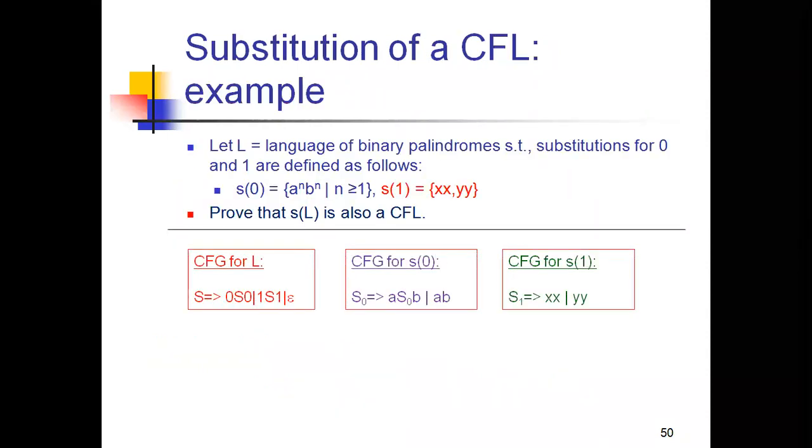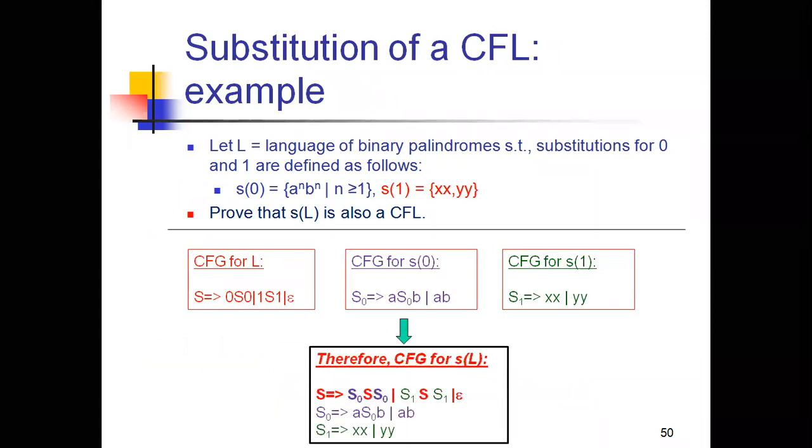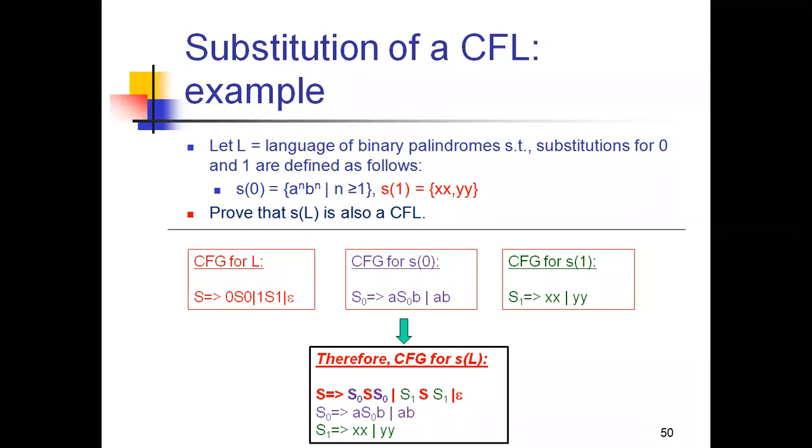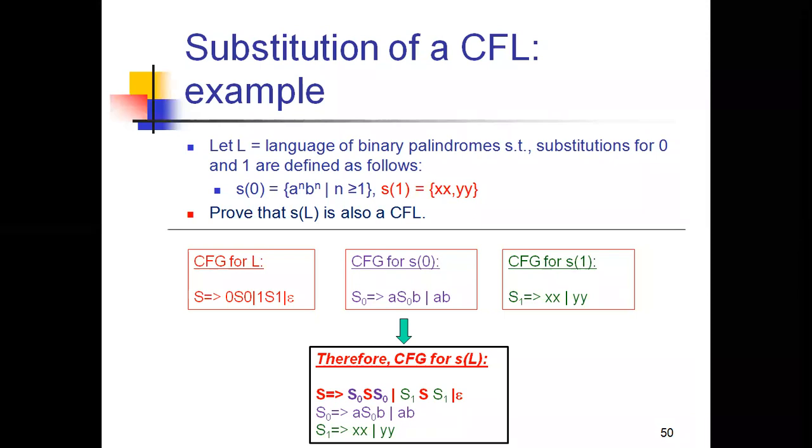And this is an example for the substitution of a CFL. Here let L be the language of binary palindromes. And what you need to show here is that the substitutions for 0 and 1 are defined as follows. The substitution of 0 is a power n b power n where n is greater than or equal to 1, and the substitution of 1 is, sorry, xxyy.